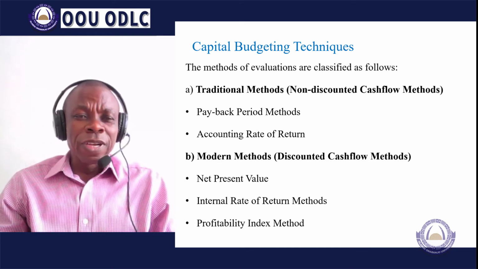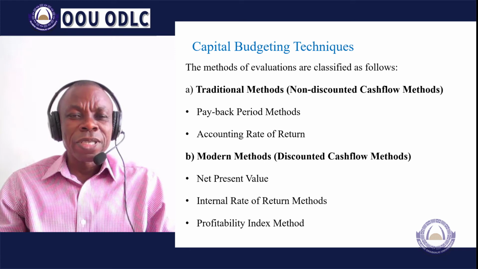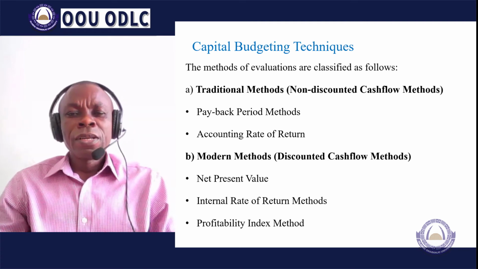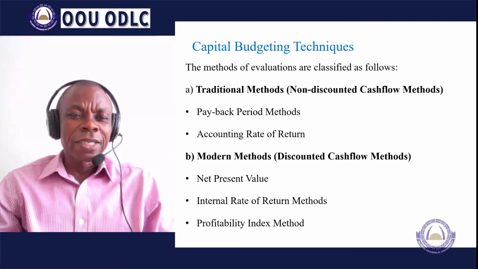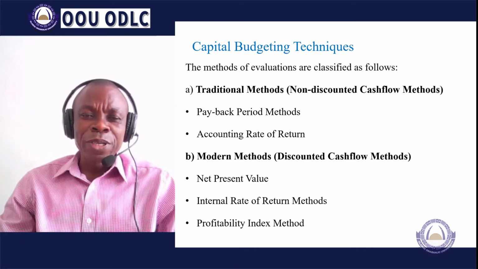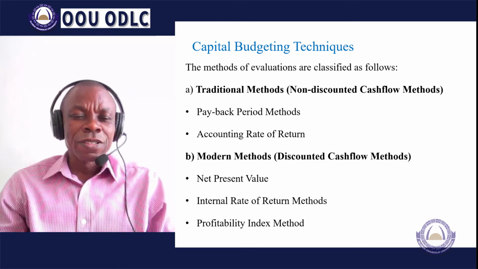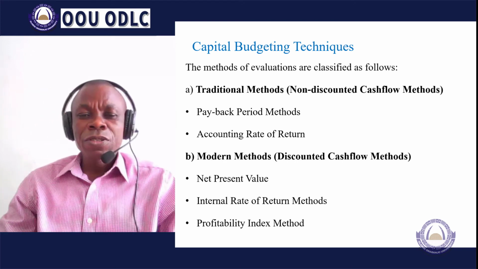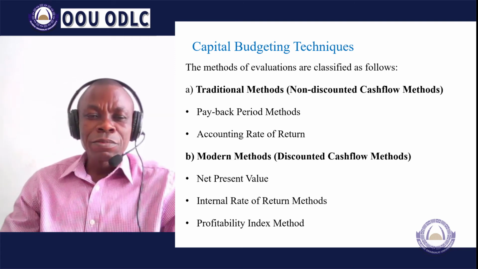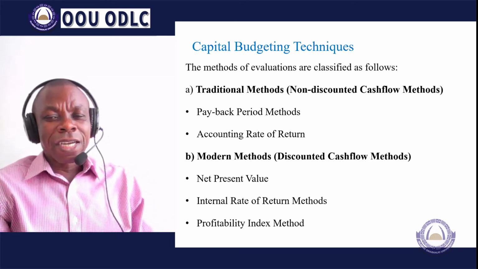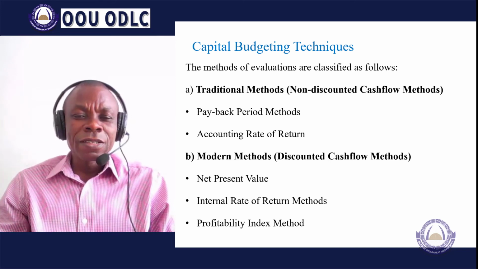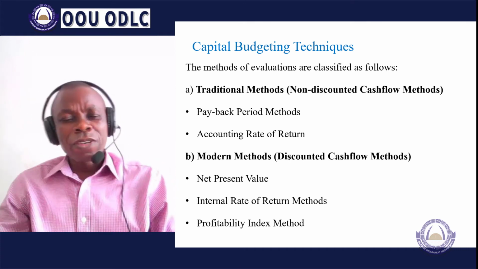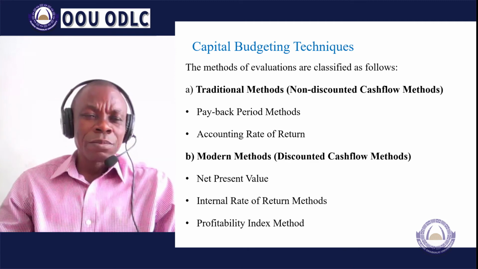There are two broad groups of techniques that we use in capital budgeting. We will talk about the traditional method, which is alternatively also called the non-discounted cash flow method or techniques. Under that, you have the payback period method and the accounting rate of return method. The second group is the modern methods, which is also called the discounted cash flow method. Under the discounted cash flow techniques, you have the net present value, internal rate of return, and then the profitability index method. Let me just briefly talk about what you have under each of these two broad categories.